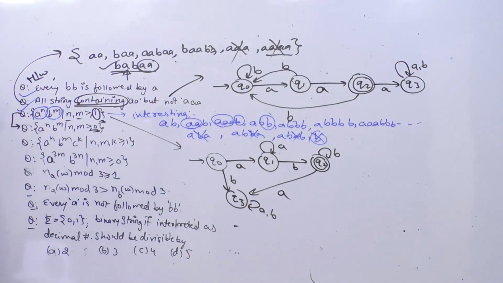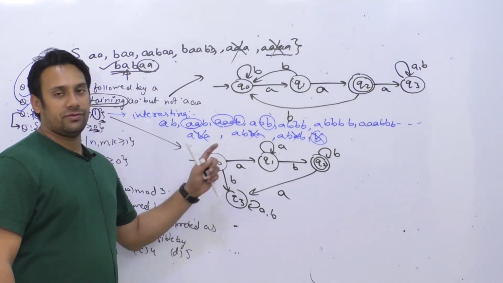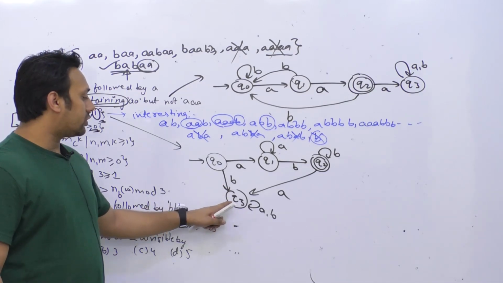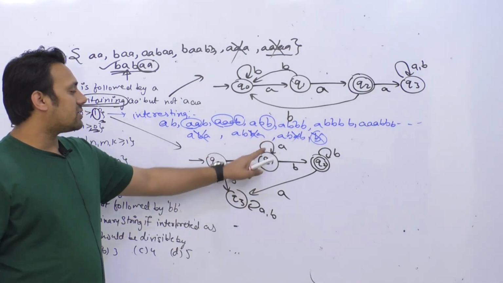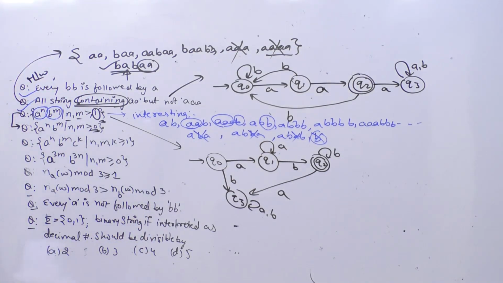Again, we have created one transition in every state for every symbol. For example, in Q1 there is a transition for a and a transition for b. In Q3 there is one transition for both a and b. So for every state you have to create one transition.